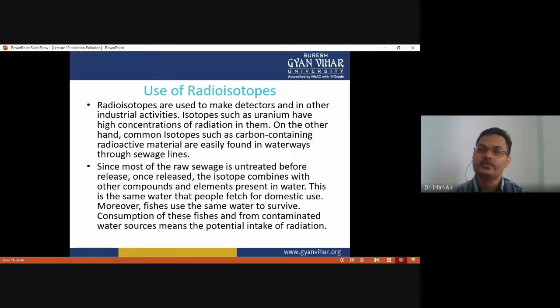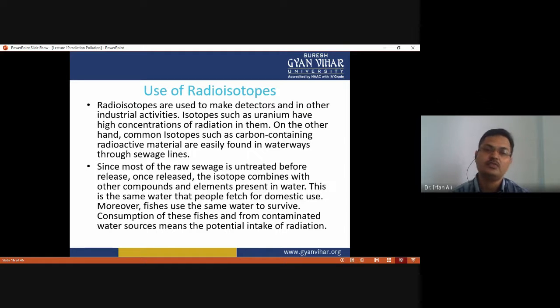The use of radioisotopes is another cause of radiation pollution. These radioisotopes are used to make detectors and in other industrial activities. Isotopes such as uranium, which have a high concentration of radiation, and common isotopes such as carbon-containing radioactive material are easily found in waterways through sewage lines.